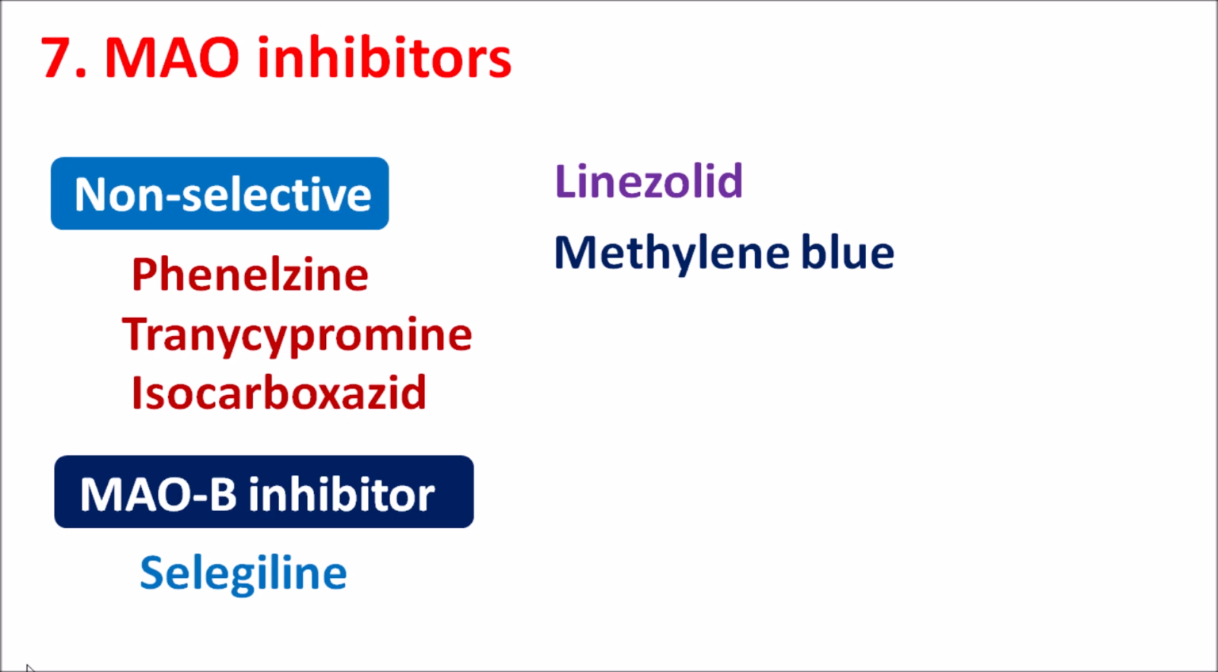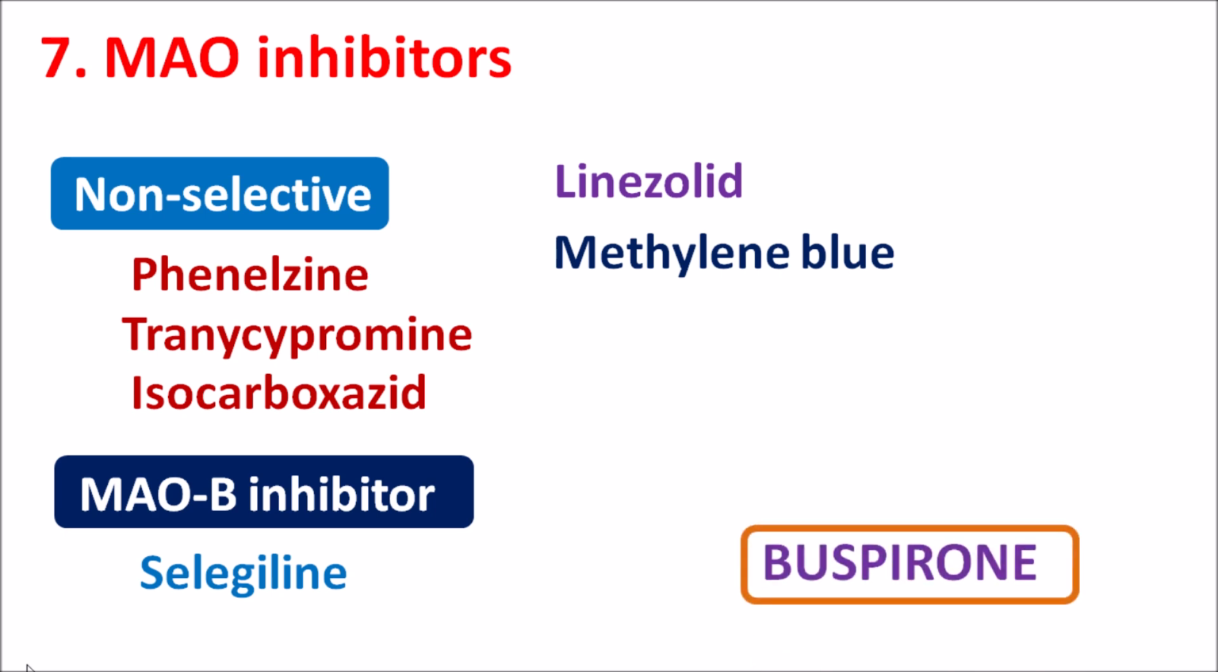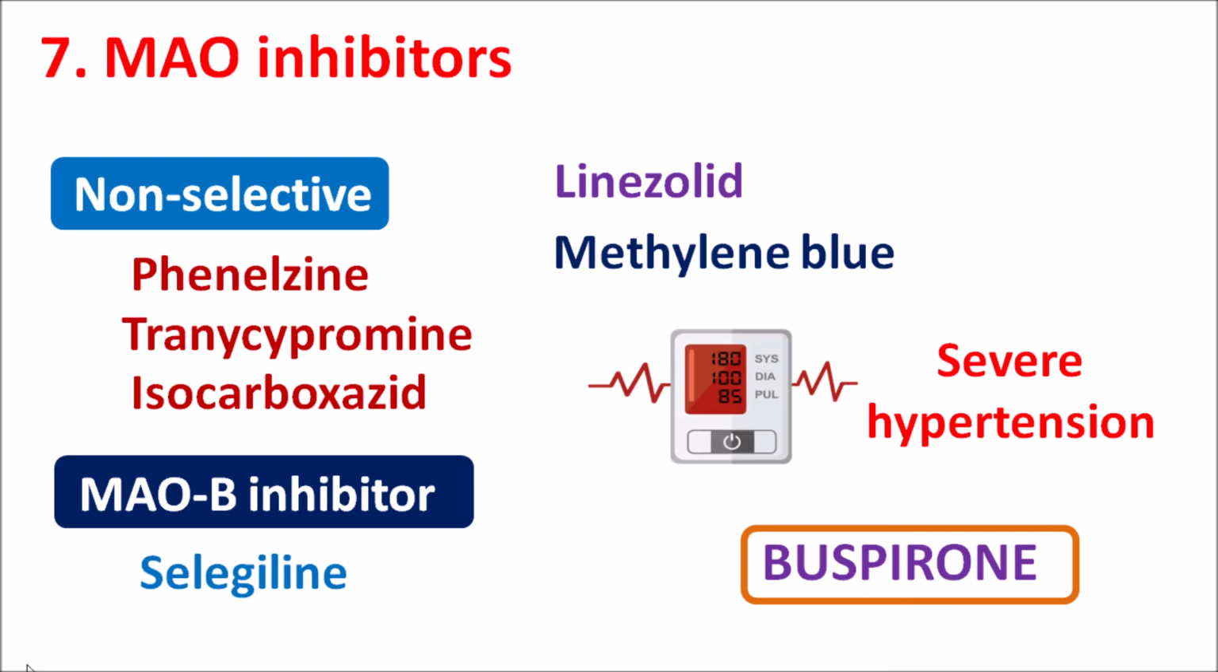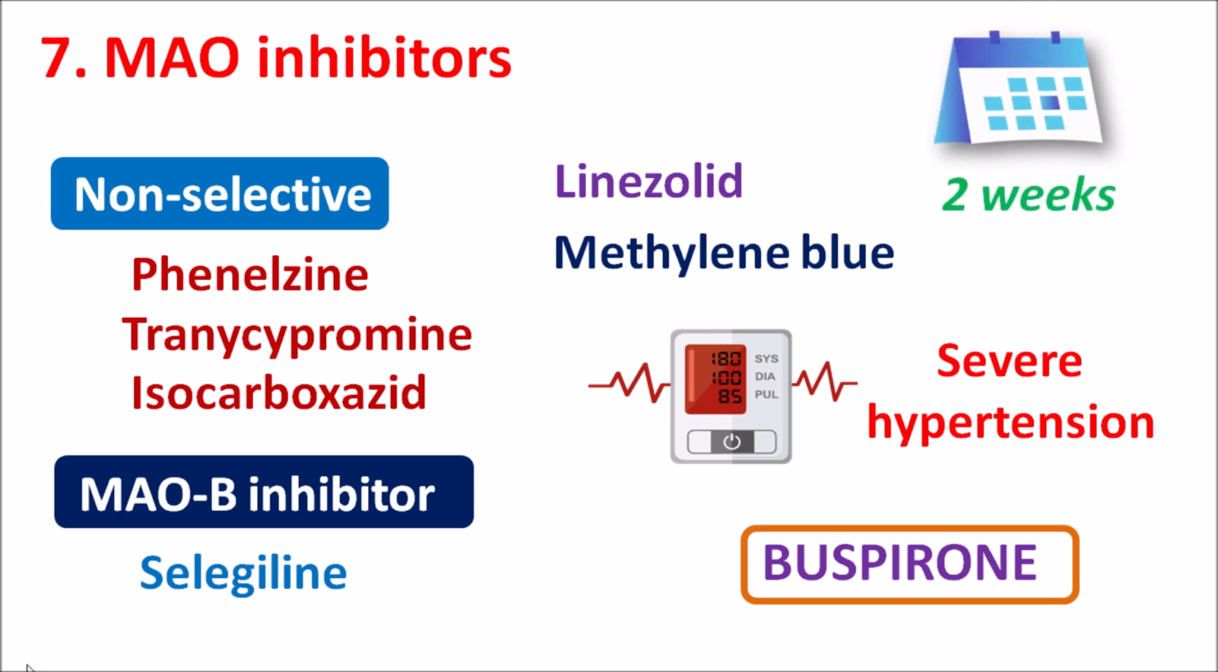When these compounds are combined with buspirone, they can produce serotonin syndrome, resulting in severe hypertension in the patients. This is a fatal condition which should be treated immediately. That's why buspirone should not be given along with MAO inhibitors. And at least a 2 week gap should be maintained between the use of buspirone and MAO inhibitors in order to avoid this severe hypertension in the patients.